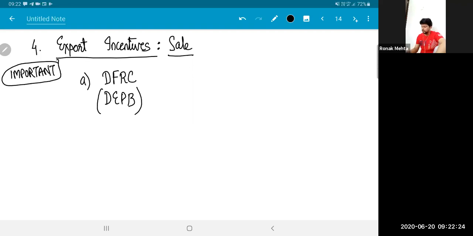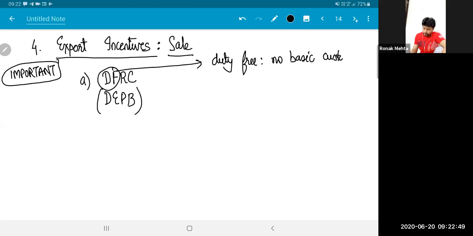Basically what this means is, if your exports exceed a certain target, they will give you a certificate. In that certificate, it will be written that you can import a particular product duty free. This DF, duty free, means there will be no basic customs duty that is imposed. You just have to pay that CVD, countervailing duty. Basic duty is not imposed.